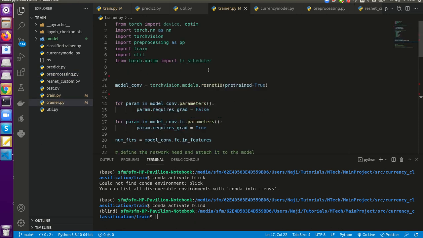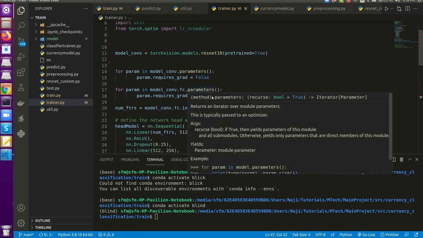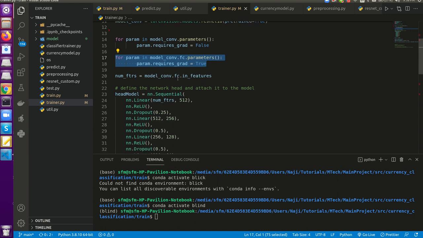In the trainer.py we have defined a model. This is a pre-trained model, and I used ResNet, which is, I believe, the 2015 ImageNet winner by Microsoft. Then I am setting here, and this part is important, the FC layer as trainable. Then we are taking the number of features as the input.